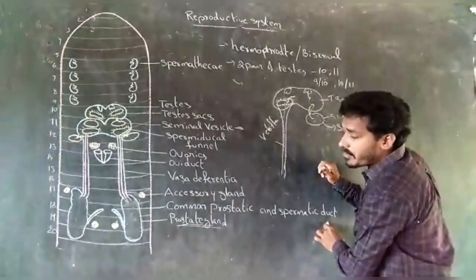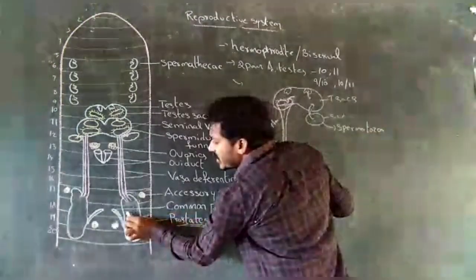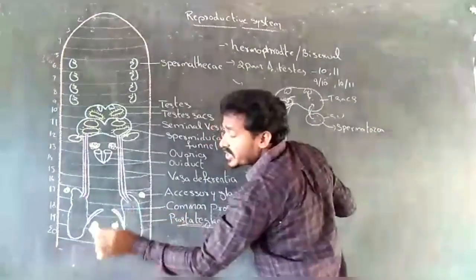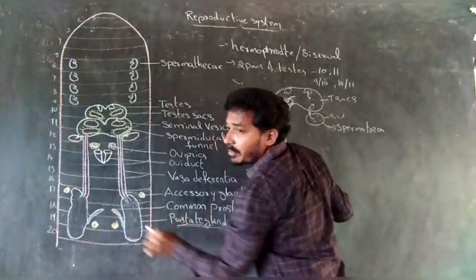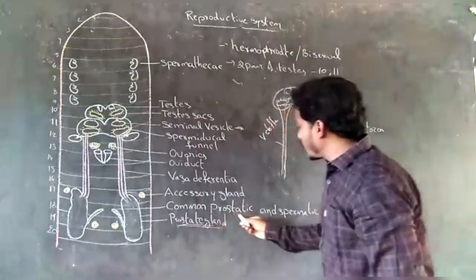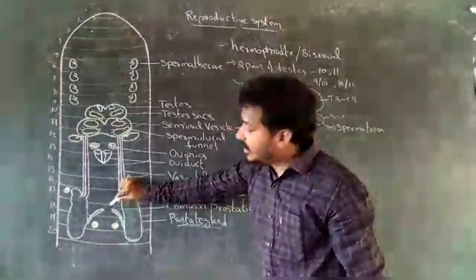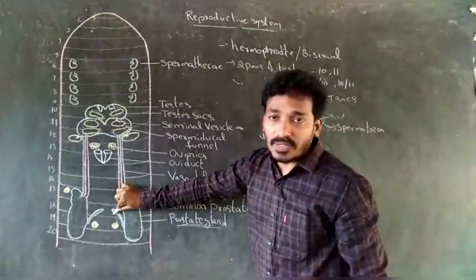This common duct opens outside through the male genital aperture.